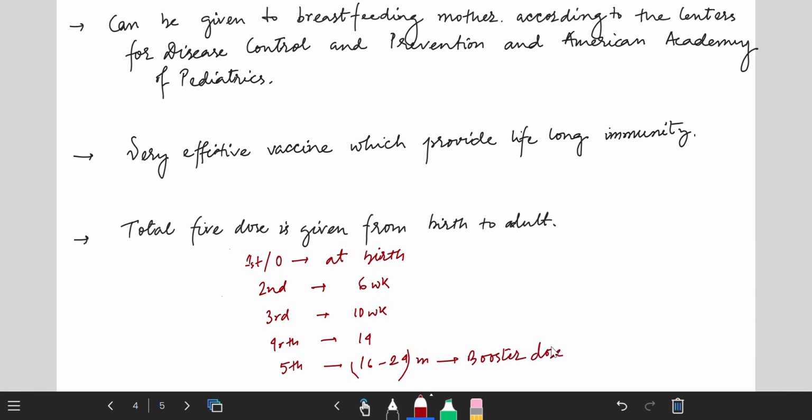Both IPV and OPV should not be frozen, and are stored at 2 to 4 degrees Celsius. IPV is used against 3 types of poliovirus, type 1, 2 and 3, and OPV is used against 2 types of poliovirus, that is type 1 and 3.